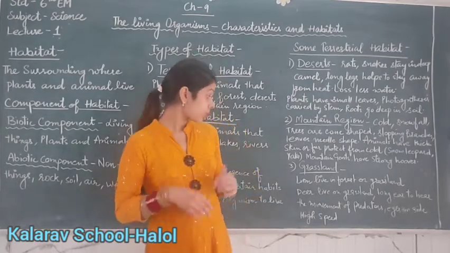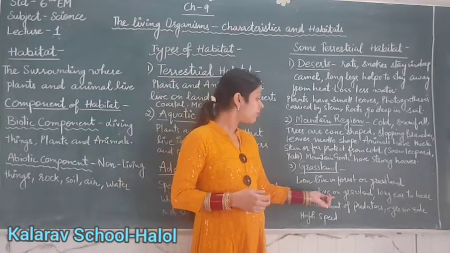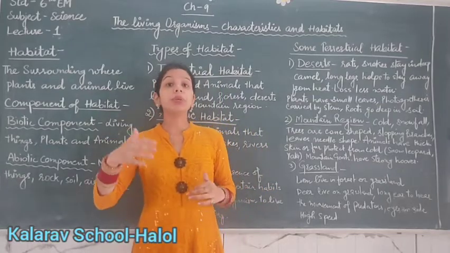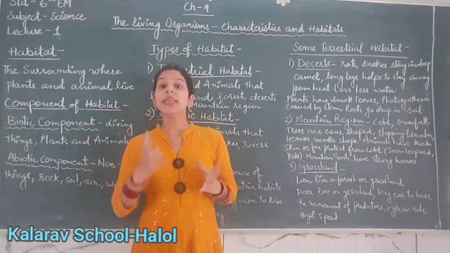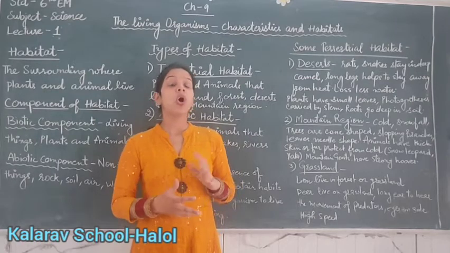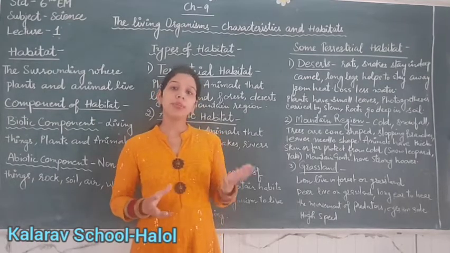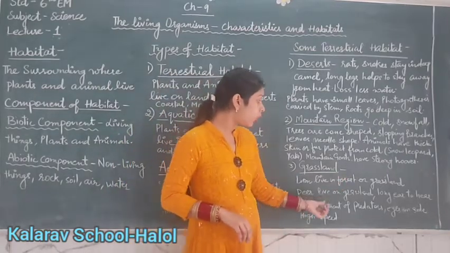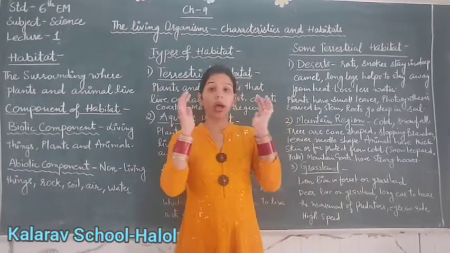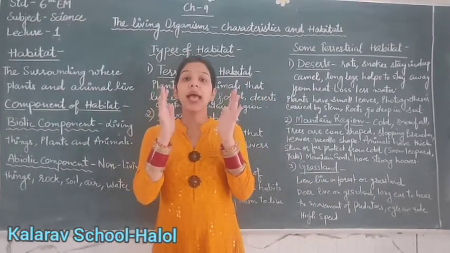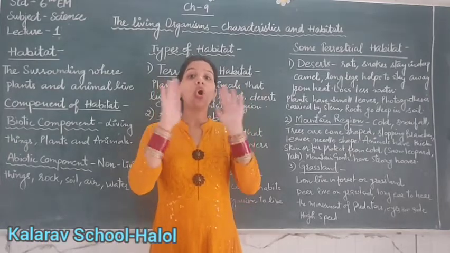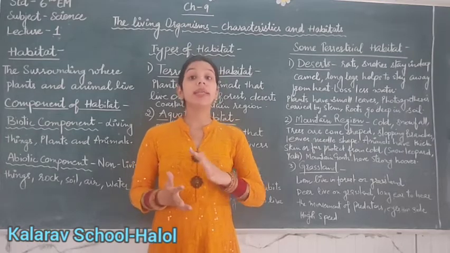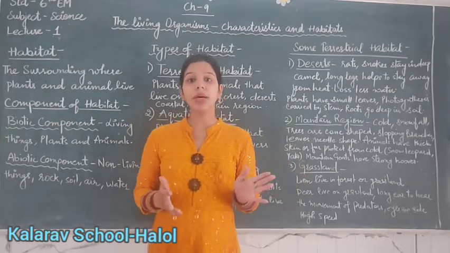Similarly, deer live on grassland. It has long ears to hear its predators so that it can hide or save itself from them. The long ears hear the movement of predators, and the eyes are on the side, which helps the deer see in all directions. The speed of deer is very high, so that it can escape from its predators.